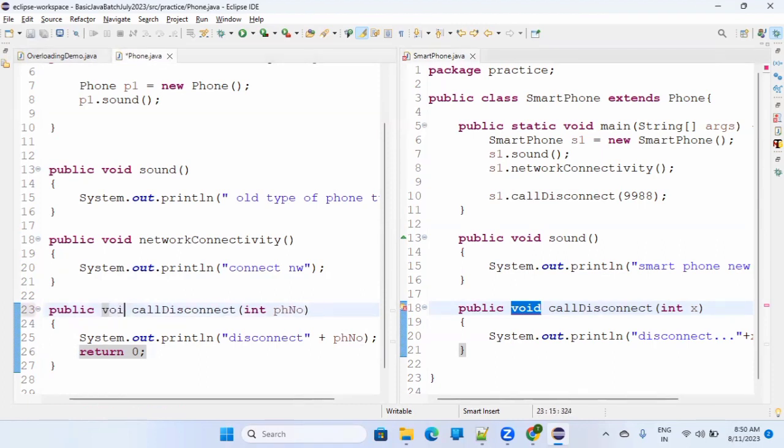Or change the parent. Generally, we should not try to change the parent, right? Let's assume that in your parent class you have a shop function which was doing home delivery.